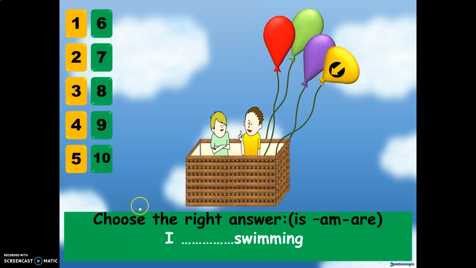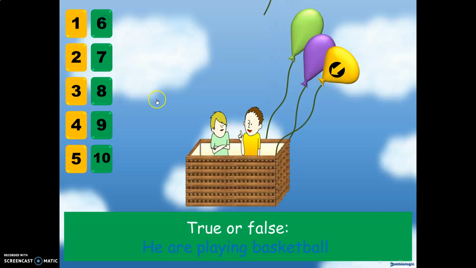Let's see question number 7. Choose the right answer. Is, am, and are. I. Class, you should use am with I directly. I am swimming. So the right answer is am. I will throw another balloon. Number 6. True or false? He are playing basketball. Of course, wrong. We should say he is playing basketball.